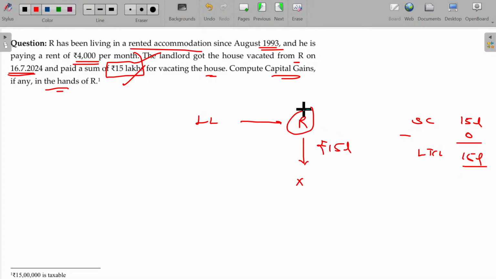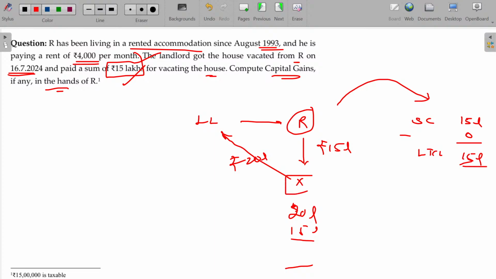For R, 15 lakhs will be the capital gain. Later on, X can surrender the house property to the landlord and may get 20 lakhs. Then the difference between 20 lakhs and 15 lakhs will be the capital gain in the hands of X.